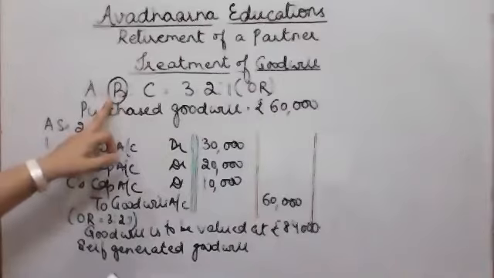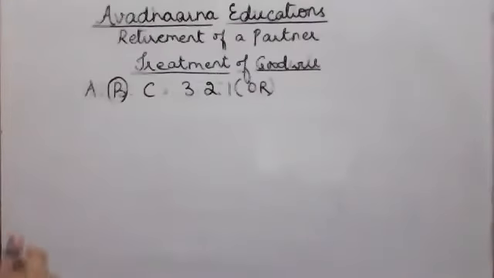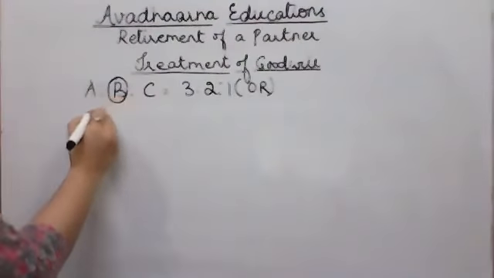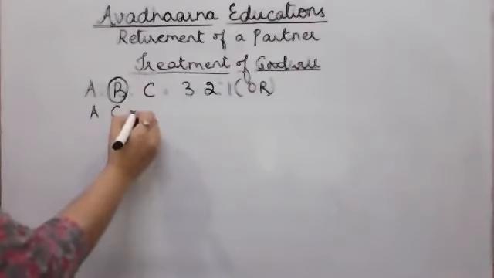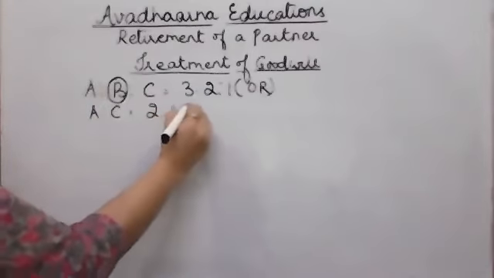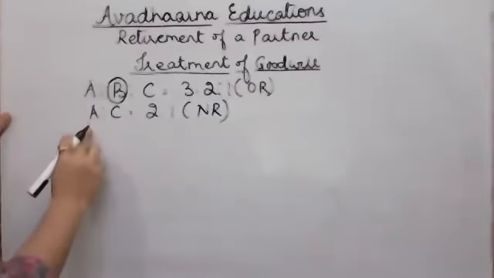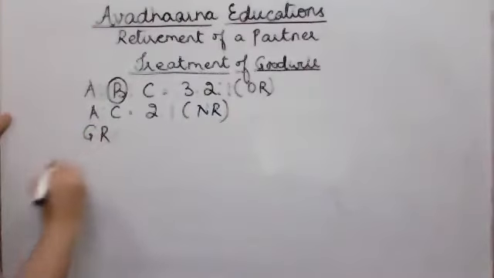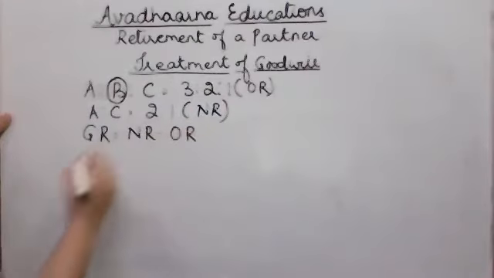Now the question arises, in which ratio? In the gaining ratio. Now, if in the question it's given that the remaining partners, that is A and C, have decided that they are going to share future profit and losses in the ratio of 2:1, fine, that is, this is the new ratio. So, the first step for giving the accounting treatment of self-generated goodwill of the firm, let us first calculate the gaining ratio. And we know that gaining ratio is equal to new ratio minus old ratio.